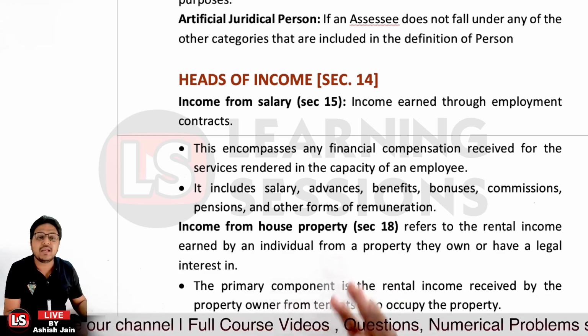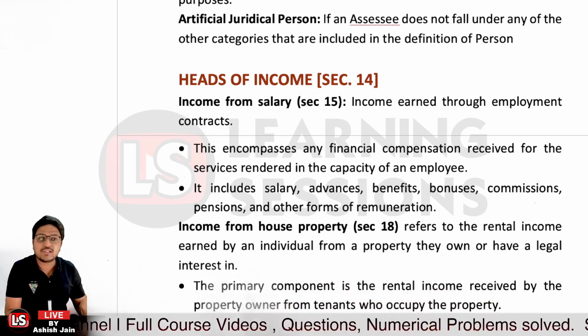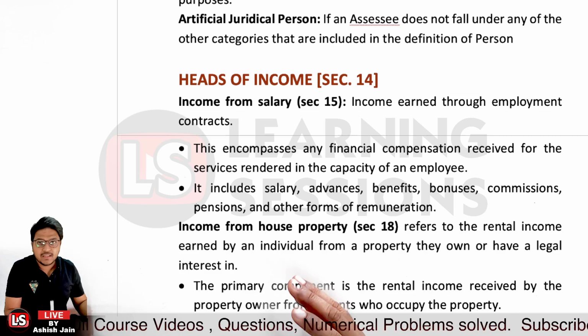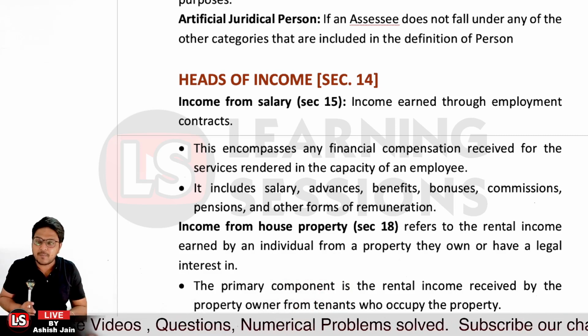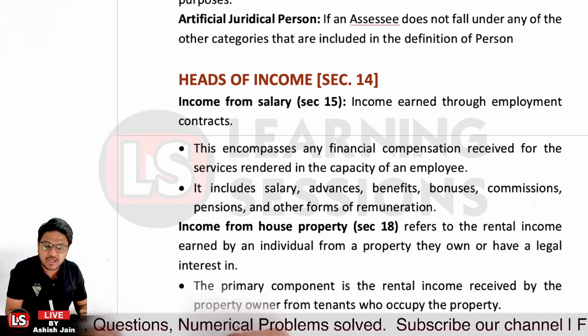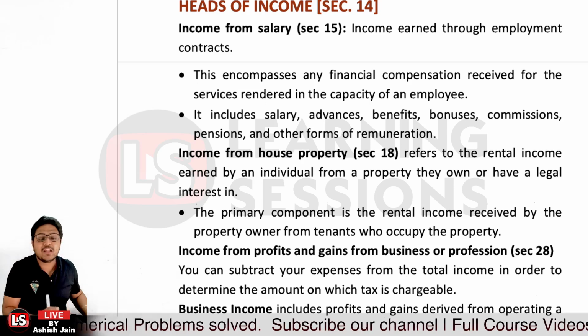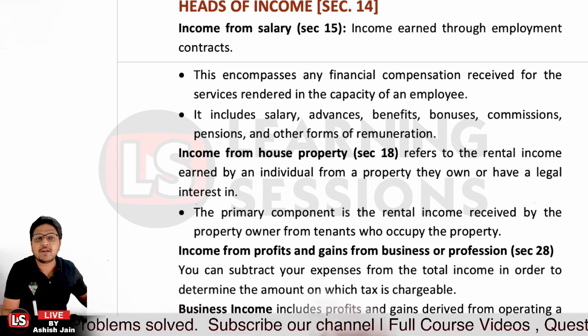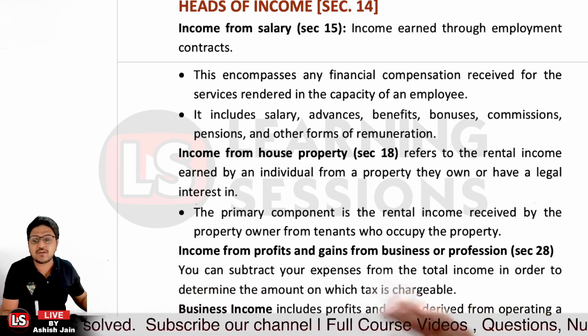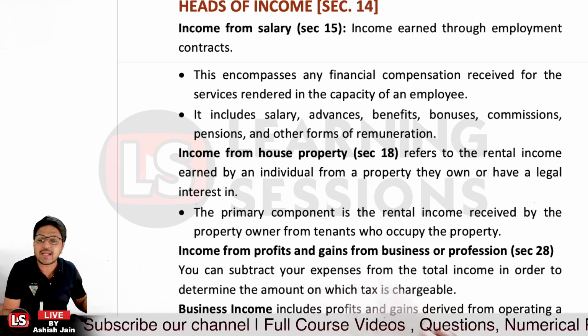And further, it may be related to income from house property. Let's say you are receiving rental income from the property. An individual is having a property, and they have a legal interest in that particular property. That is the income from house property, right? And the primary component is the rental income that you're receiving from the tenants who are occupying that particular property.